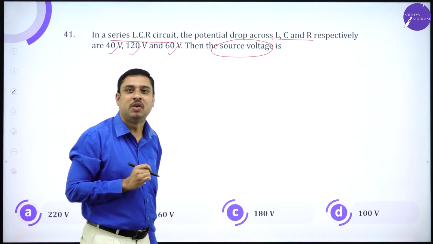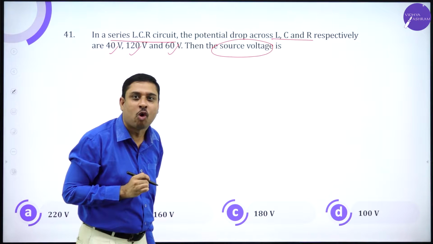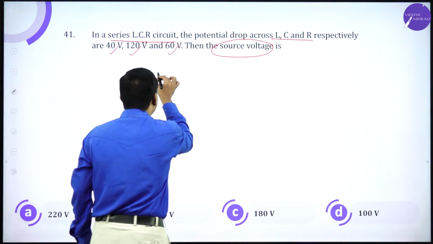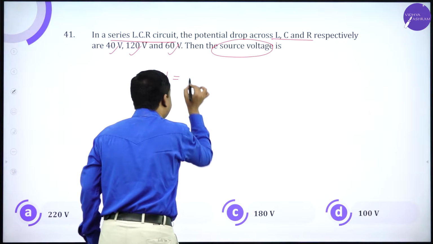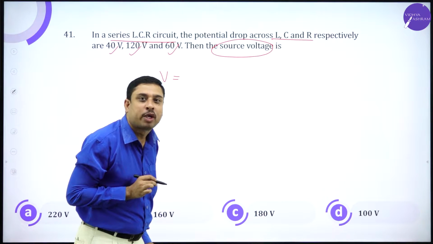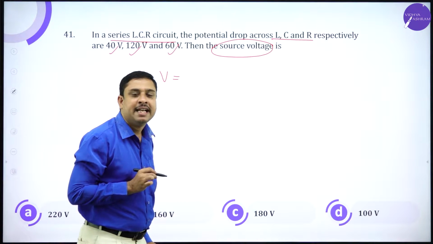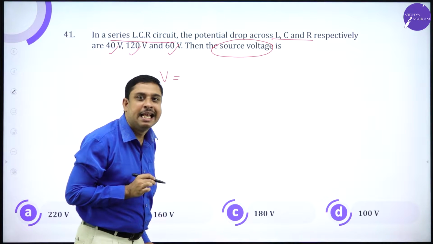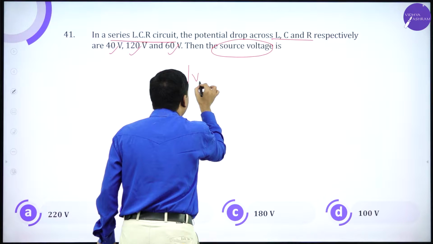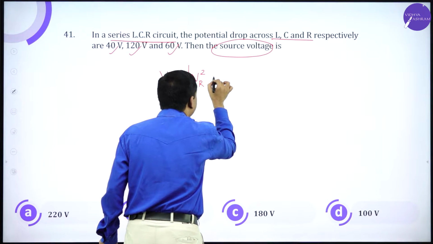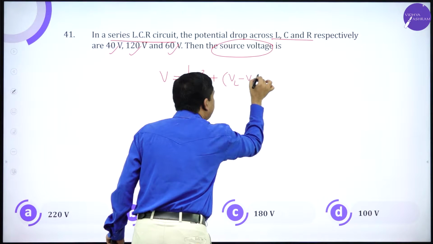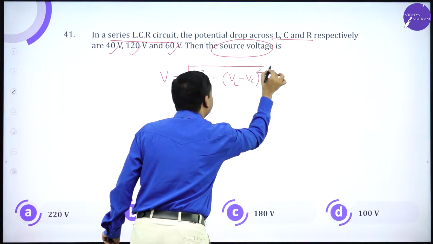I have to calculate the voltage of the source, or the resultant potential drop, where V equals, so this V is the resultant potential drop, or the potential across the source, will be root of VR square plus VL minus VC whole square.